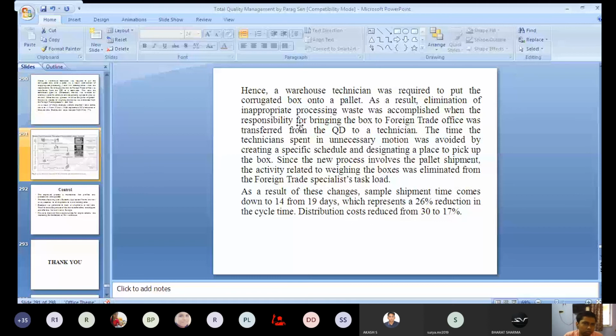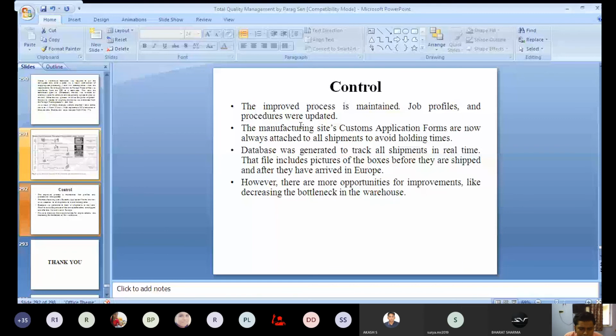But there are also some drawbacks. For example, they have not mentioned the level of sigma in the earlier case or in the later case. Usually either the level of sigma or the process capability index or the Cpk value is mentioned, because unless you mention those things, you may not get a clear-cut idea.